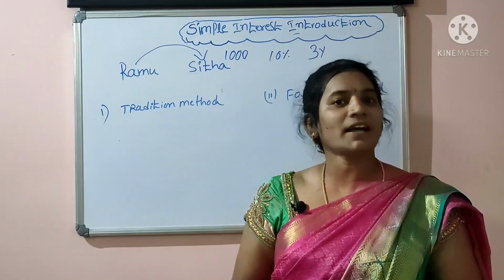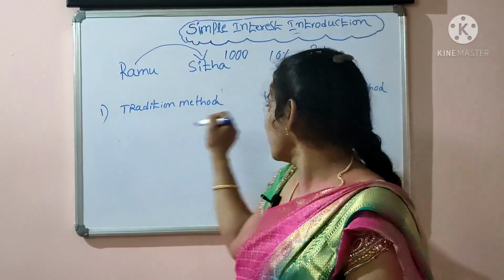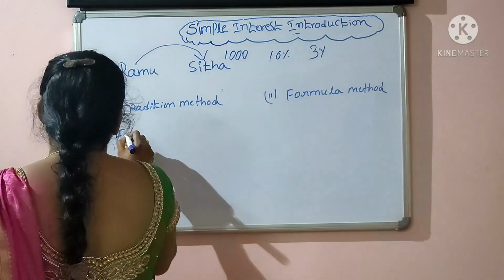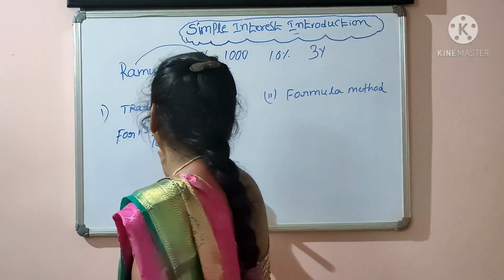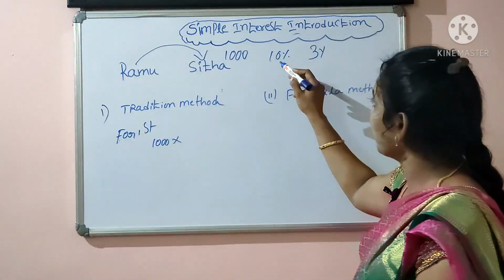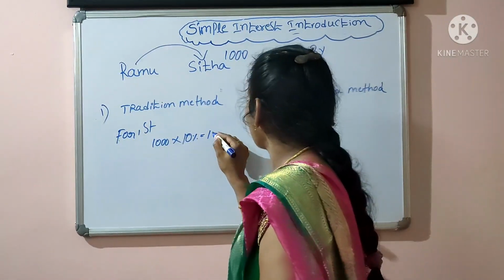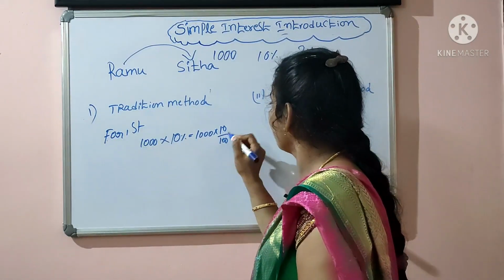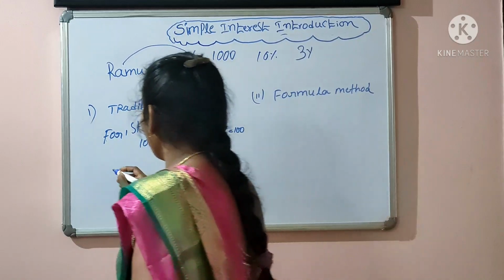Now we will see how much amount Sita will pay after 3 years, by using these two methods, the traditional method and the formula method. First see the traditional method. For the first year interest, the principal is 1000 into 10%. Here, yearly 10%. This can be written as 1000 into 10 by 100. 0 and 0 cancel, 0 and 0. So the remaining is 100.